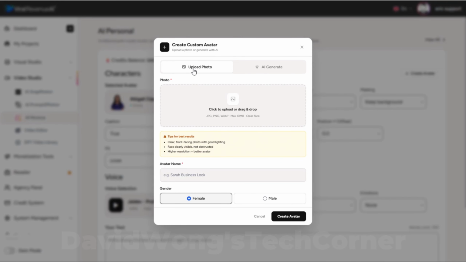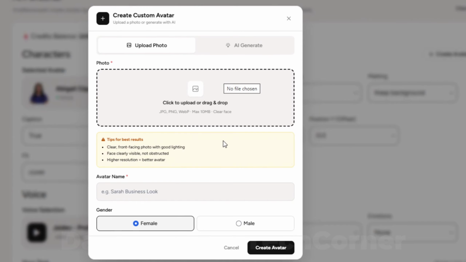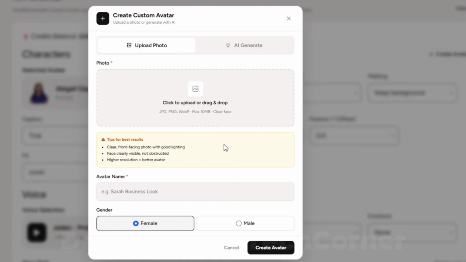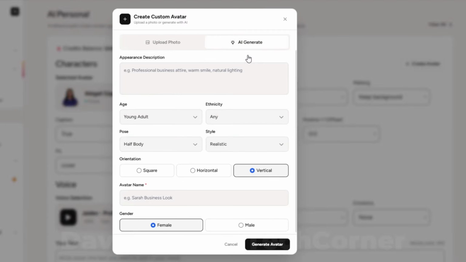You can upload your own photo, or you can use AI to generate the avatar. So with the photo upload, that provides the opportunity that you could actually turn yourself into a custom avatar and essentially clone yourself, or clone anybody that you want to be your spokesperson. You could also use like a cartoon character or an animal. It doesn't have to be a human necessarily. You just want a good front-facing photo with good lighting so that the AI can get a good read of that face.